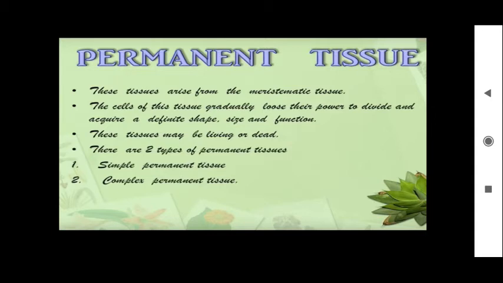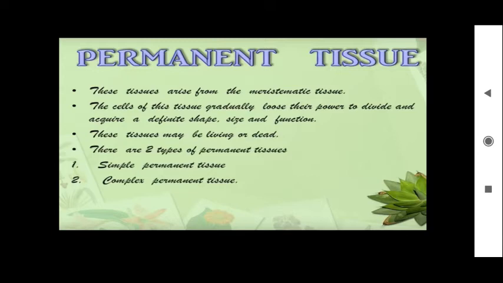Now we are going to permanent tissue, the second type of plant tissue. This permanent tissue arises from meristematic tissue only. After meristematic tissues have done their part, they are converted into permanent tissues. They gradually lose their power of division, and they acquire definite shape, size and functions. They will not be changing, because in the earlier case it was elastic, right? Here it becomes rigid. These tissues may be living or dead. Some tissues will be living and some will be dead.